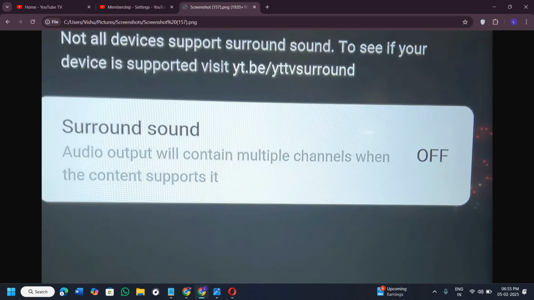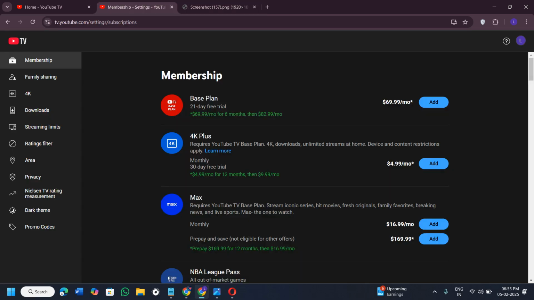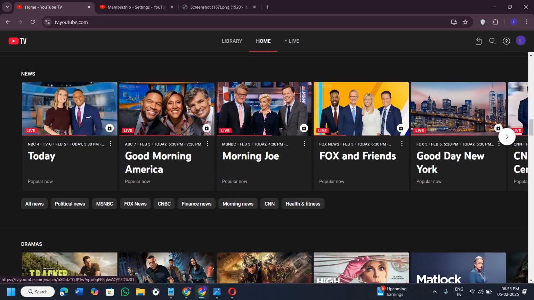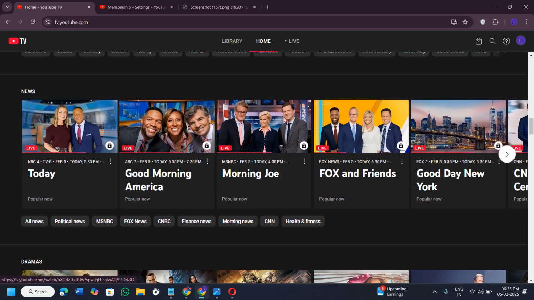So you need to simply press the OK button on your remote here, and once it is turned off, you just have to simply go back. And now when you open or stream any video over here, you will see that the sound problem is fixed, and you can now listen to the audio here.